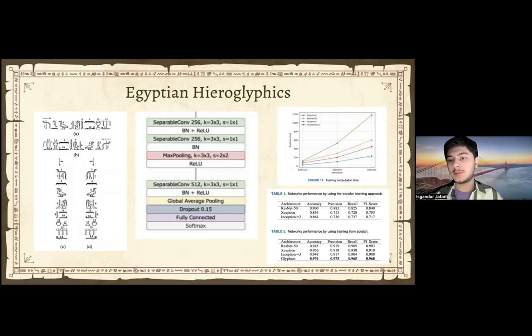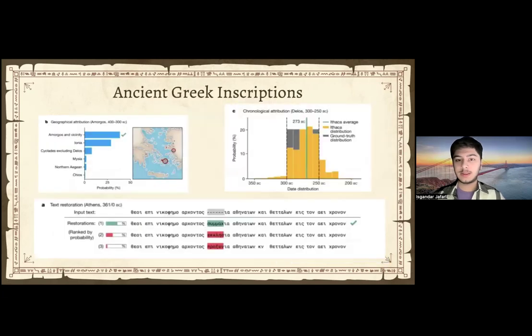And in these tables below, we can basically see their accuracy, precision, and recall. And we can see that Inception v3 actually succeeded the most in their research, so they picked that one. Now, when it comes to ancient Greek inscriptions, the chart below, where we see dashed lines, describes cases where the language model had high accuracy of predicting what the missing text is, which is highlighted in green color.